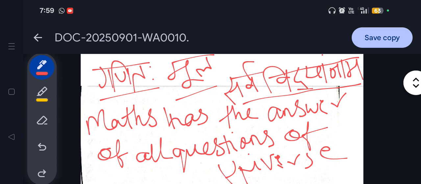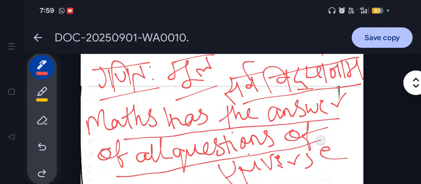It means maths has the answer to all the questions of the universe. So you can imagine what prominence ancient India gave to maths, and we still follow the same. We Indians actually discovered many of the important mathematical formulas we gave to this world, and we can see the world is flourishing as well as India is also flourishing.